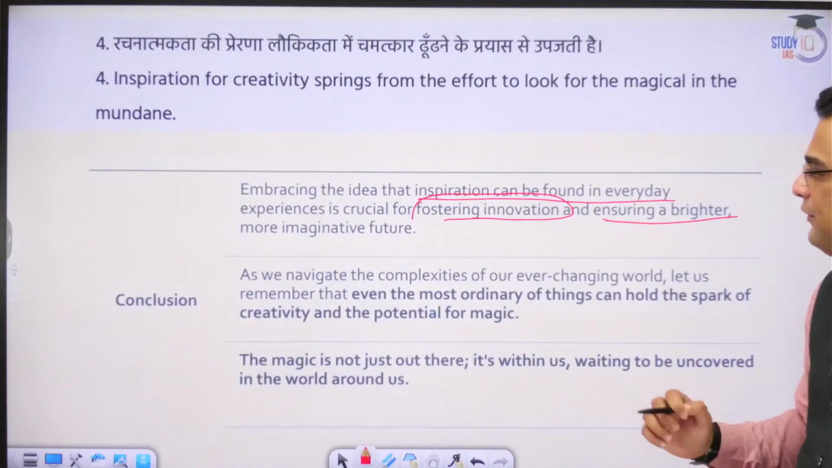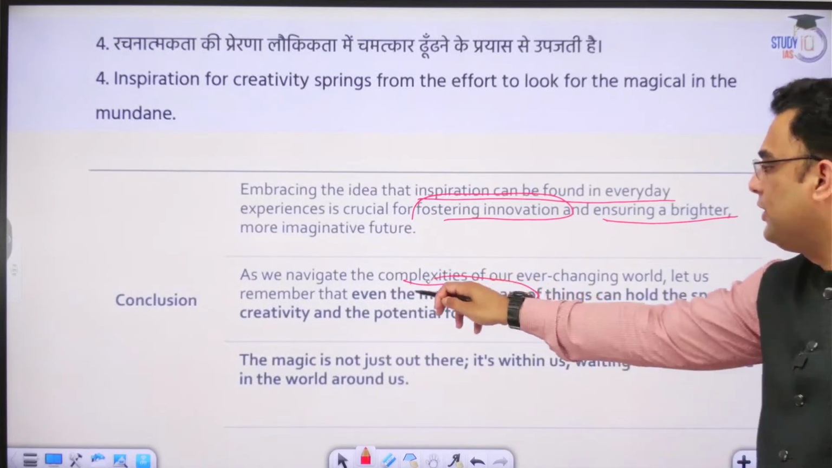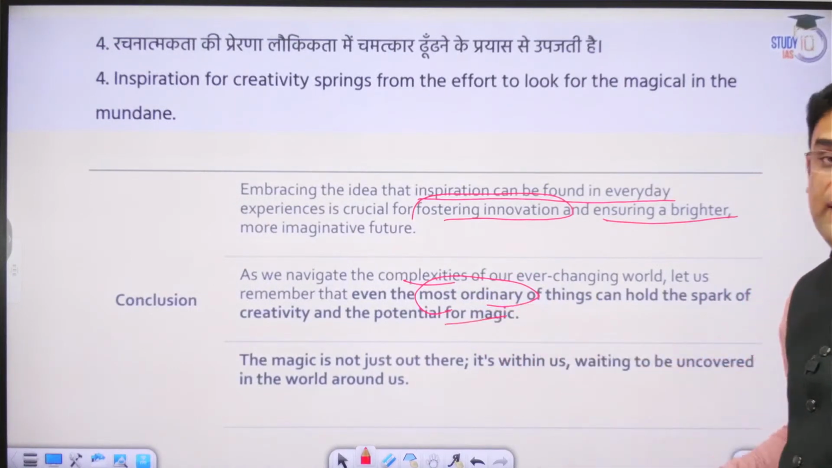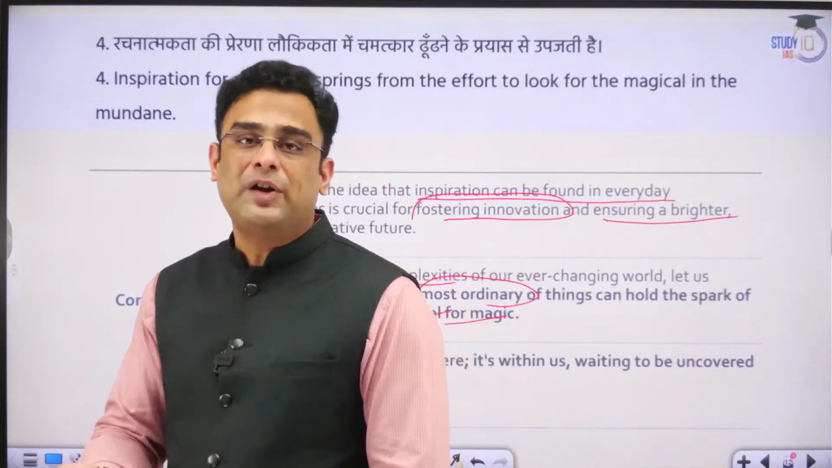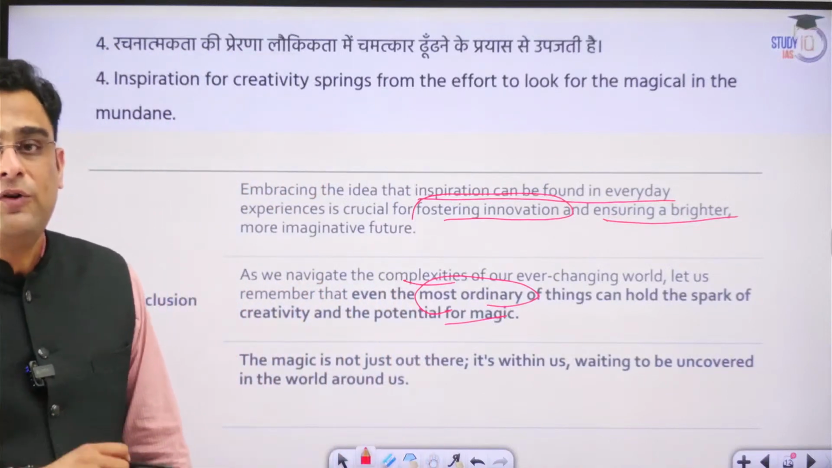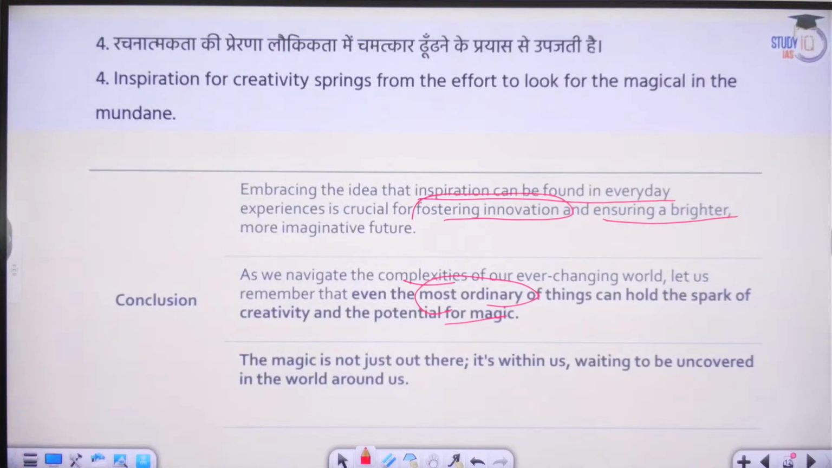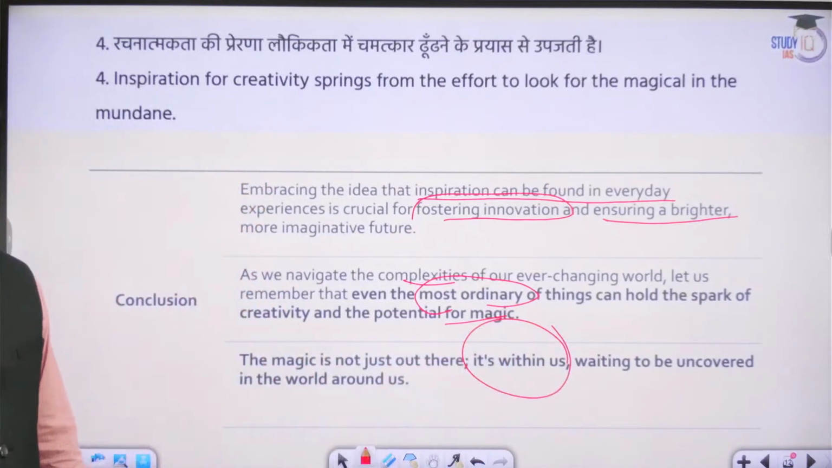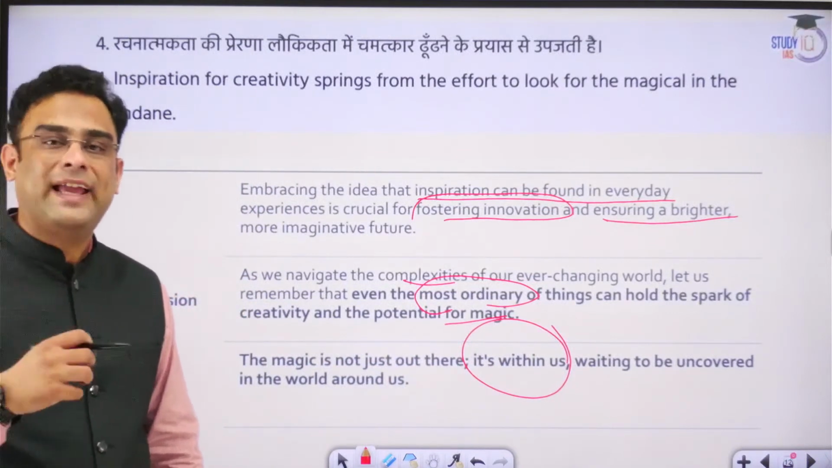As we now navigate the complexities of our ever-changing world, we must remember that the most ordinary of things can hold the spark for great creativity and the potential for magic. This is something that we must always bear in mind: something might appear to be very commonplace, but it might hold within itself the potential of solving a big problem, bringing about a great change. The magic is not just out there, it is actually within us. This is a crucial theme, guys. The resources that are everywhere around us, by themselves do not hold any magic within them.